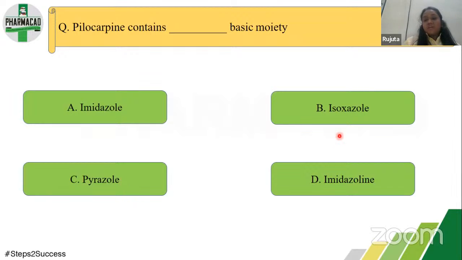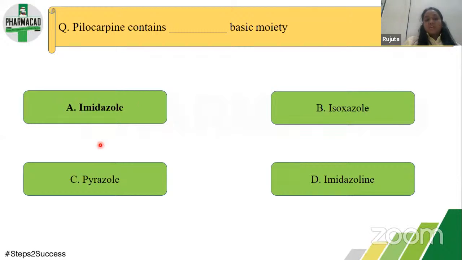The isoxazole ring we did not see in the chemical classification, so you can eliminate this. We did not see pyrazole either; what we saw was pyrrole. So the answer is imidazole.